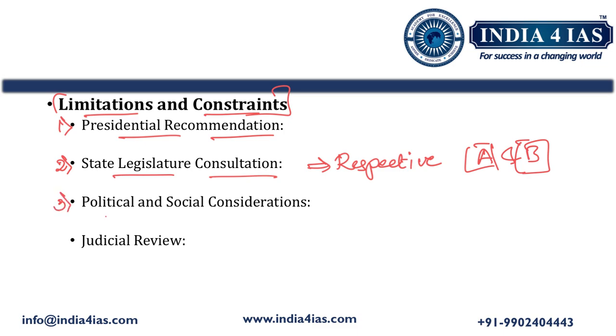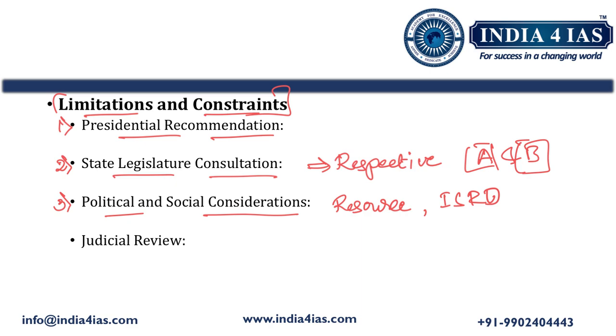Then the third point is political and social considerations. Here we have to write the political, social, and economic considerations that influence the decisions on state reorganization. For example, resource distribution, mineral resource distribution, and interstate river water disputes that may arise. Such political and social considerations we need to take into account.